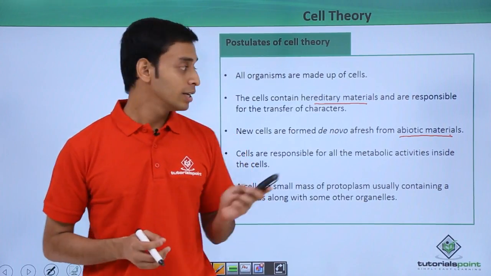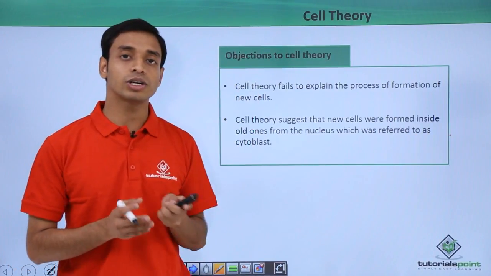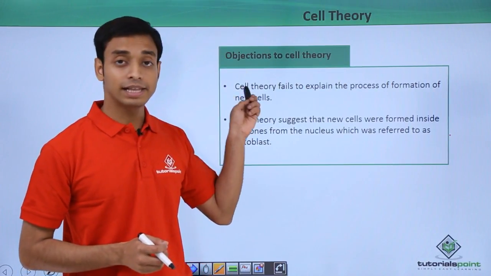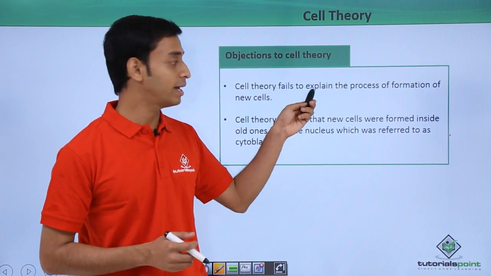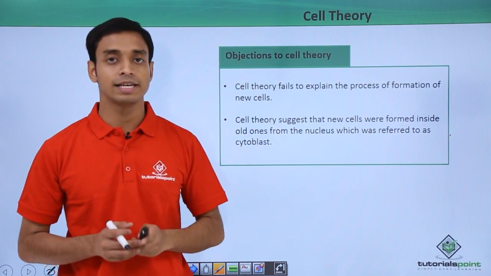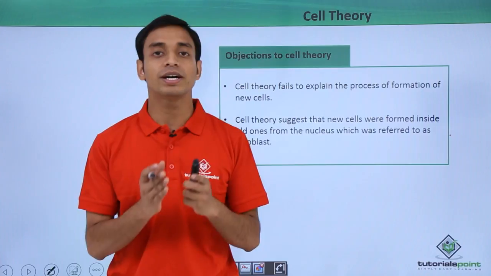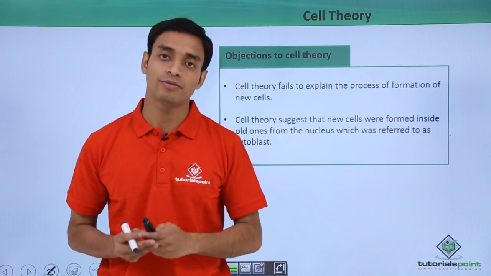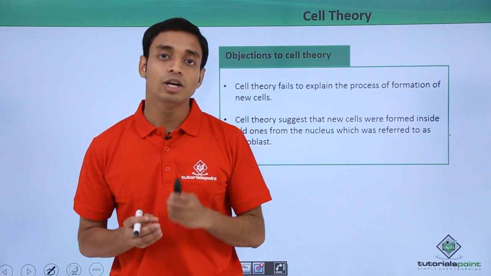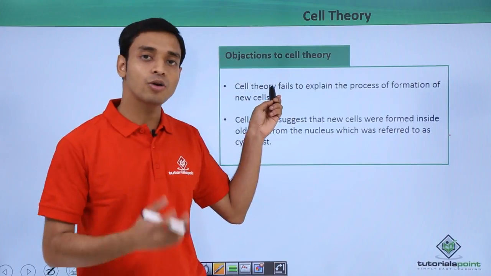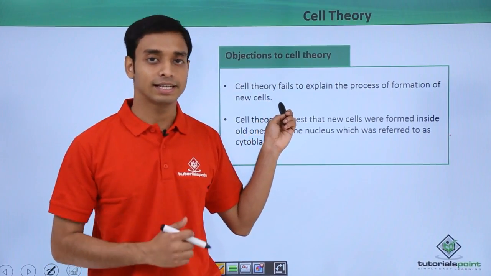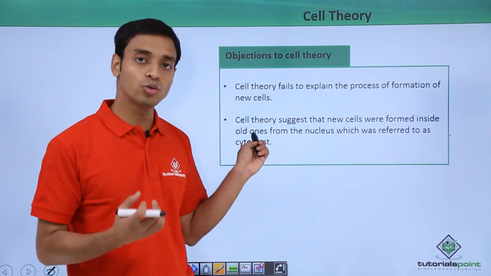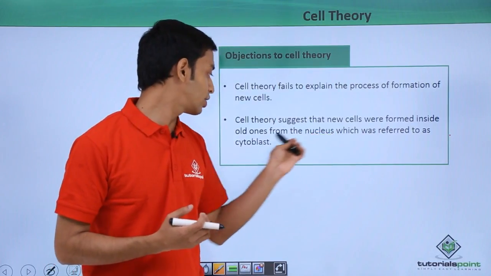So it was also observed that the cell contains a nucleus as well as smaller organelles present inside the structure of a cell. Now let us look into the objections, or limitations, of the cell theory as proposed by these two scientists. Cell theory, first of all, fails to explain the process of formation of cells. It states that new cells are formed from existing cells, but it does not describe how. That's a very big loophole.